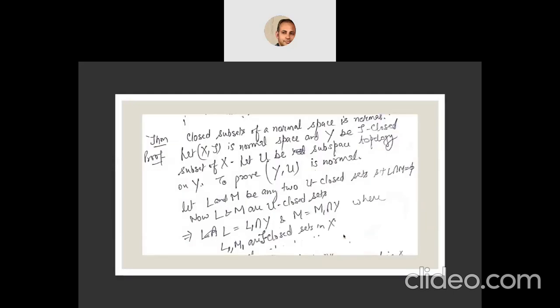A closed subset of a normal space is normal. Let X be a normal space and Y be a tau closed set. We have shown that normality is not a hereditary property, that is, not every subspace of a normal space is normal, but every closed subset of a normal space is normal. So let X be a normal space and Y be a closed subset of X. Now we define a subspace.